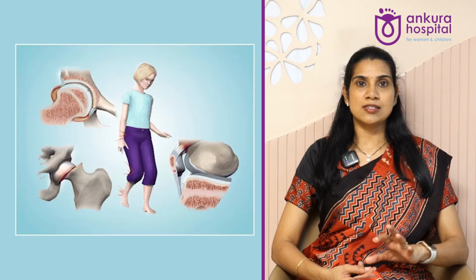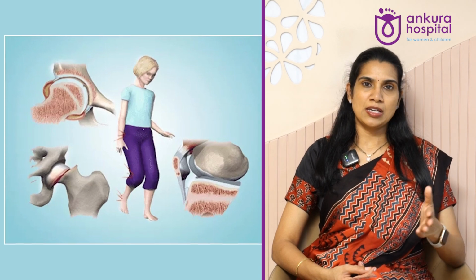Then coming to the nerves. Nerves also can get affected in the so-called autoimmune fashion, and they can have certain weaknesses, or they can have limping, which can be gradually progressing or a little acute in onset as well. So they are called demyelinating polyneuropathies. And in some cases, the muscles also can get affected. The muscles will become sore, painful, the child can't walk, and muscles also can be affected in this manner.